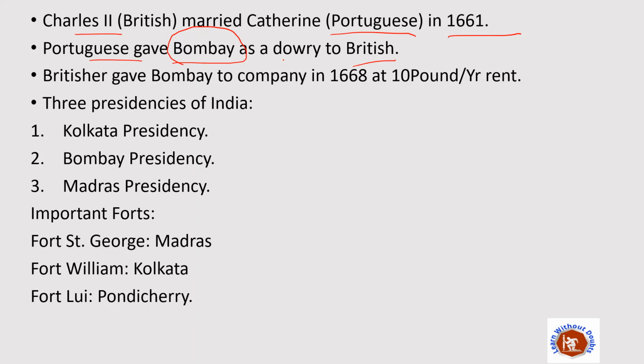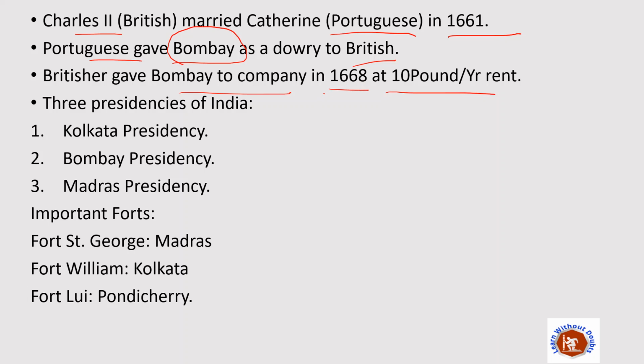You can see how they thought that each and every part where they administered, they were the permanent king of that place, and that's why Bombay was given by Portugal to Britain as a dowry. And once the British got Bombay as a dowry, they gave the company the right to trade over there by paying £10 per year rent in 1668.